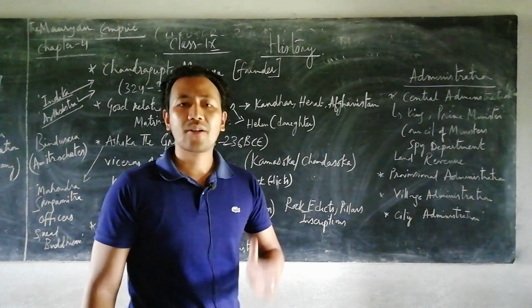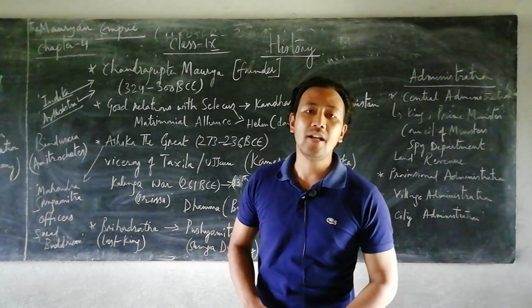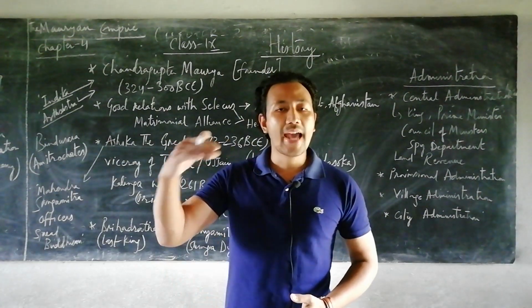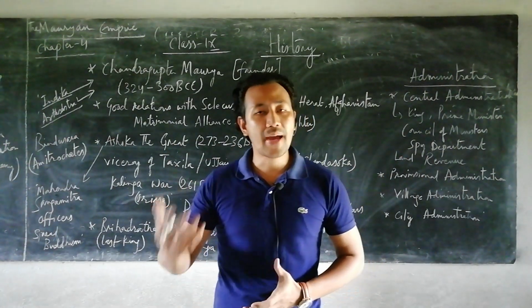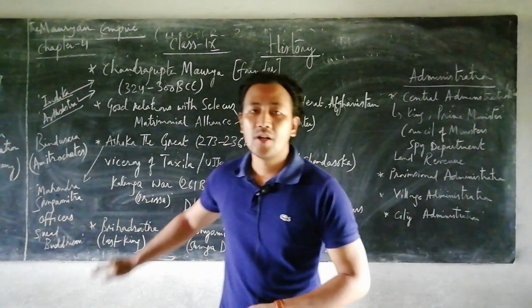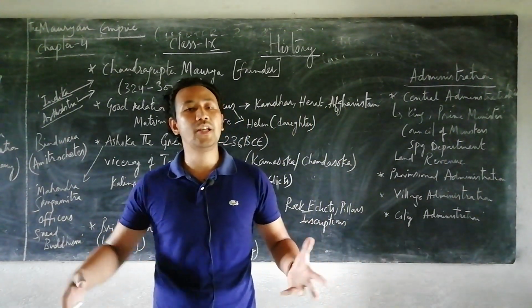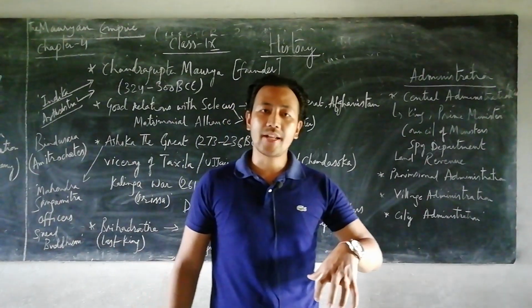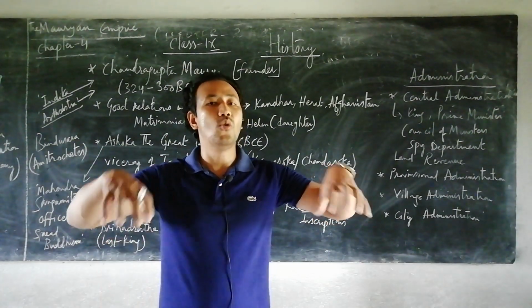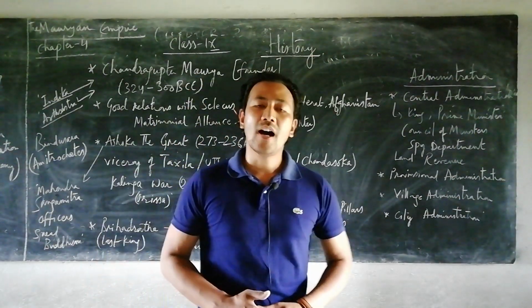And the final part of this topic is the last ruler of the Mauryan dynasty, none other than Brihadratha. He was not very agile, nor did he have much information about battles, tactics or strategies, and later on he was killed by Pushyamitra, who was also the main founder of the Sunga dynasty. So in this way we see the end of the Mauryan dynasty, but the administrative part of Chandragupta Maurya as well as Asoka the Great gave a lot of backbone and support to take the kingdom to a very high level.